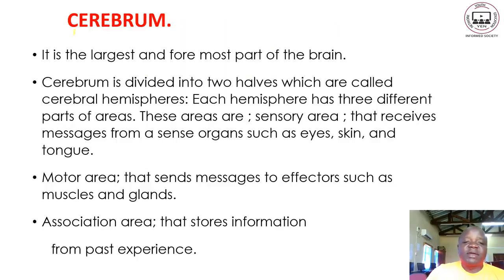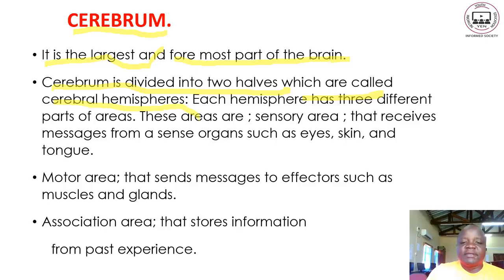Let us start by looking at each of these three parts of the brain. Cerebrum. We are saying it is the largest and foremost part of the brain. The cerebrum is divided into two halves, which are called cerebral hemispheres.